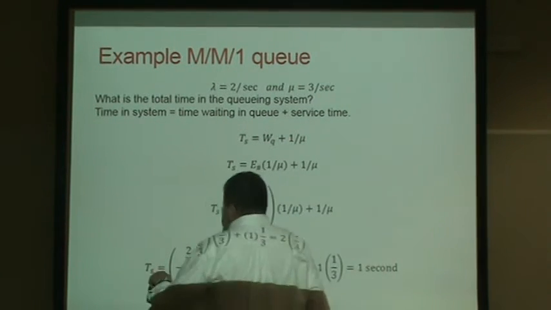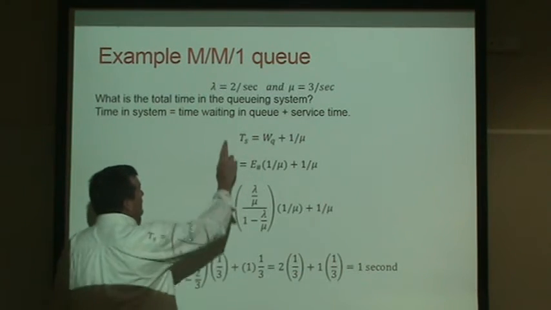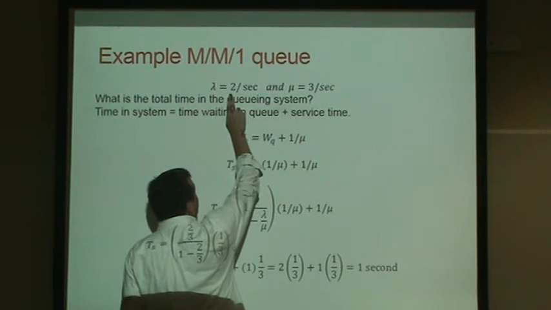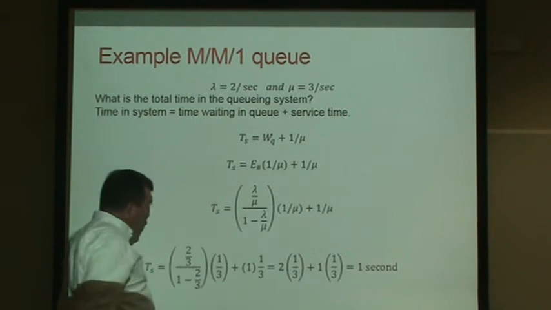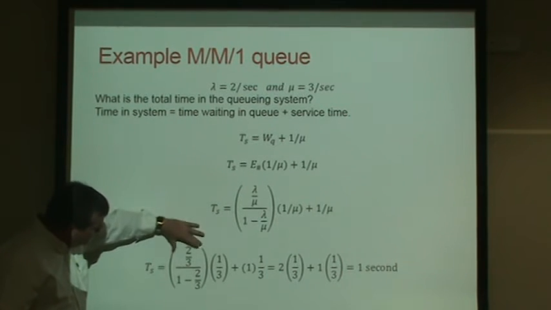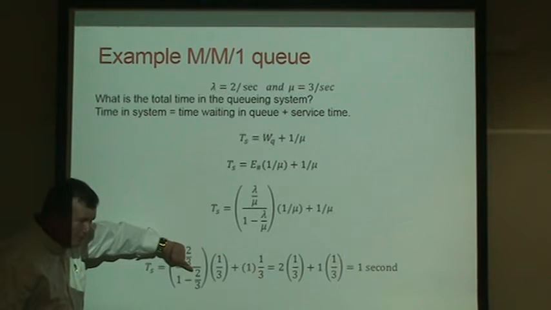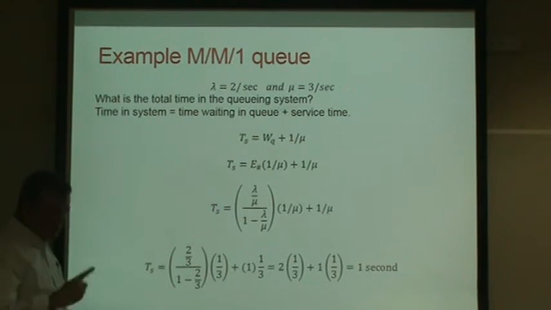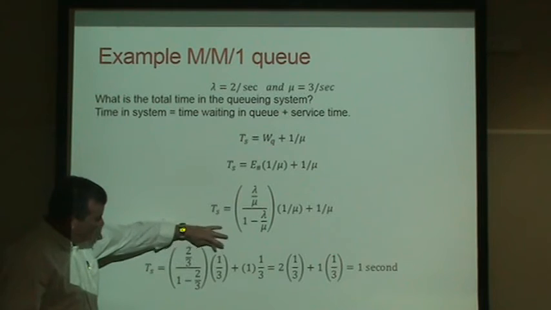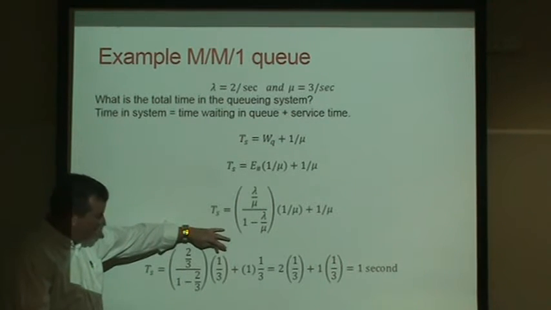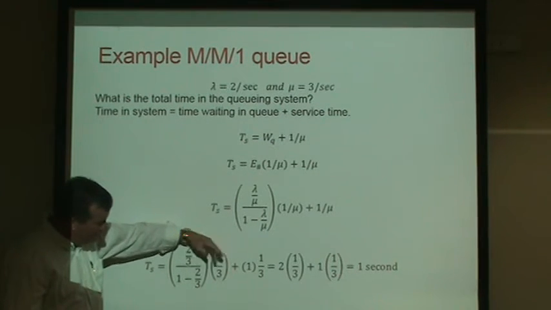So the service time for an M/M/1 queue where lambda is 2 and mu is 3, the number of customers is 2/3 divided by 1/3, which is 2. It's 2 customers in front of us. They each take 1/3 of a second, so 2 times 1/3 is 2/3.